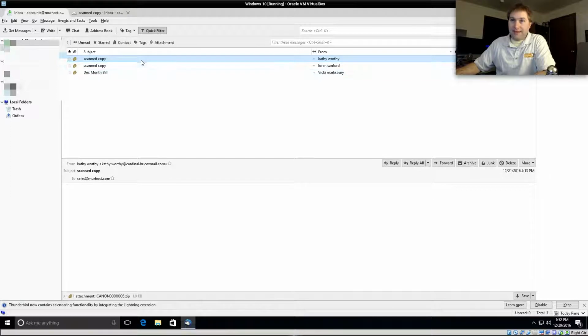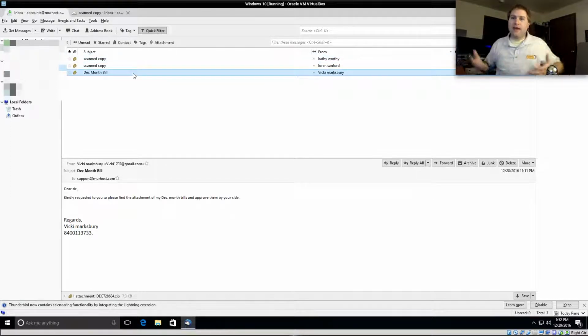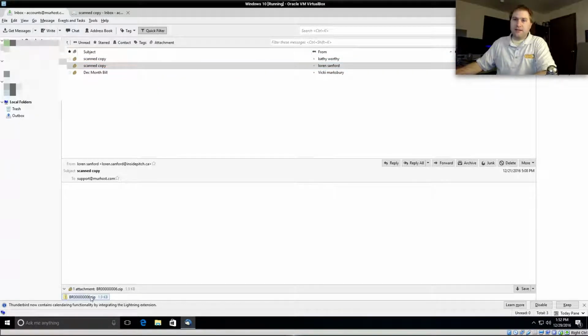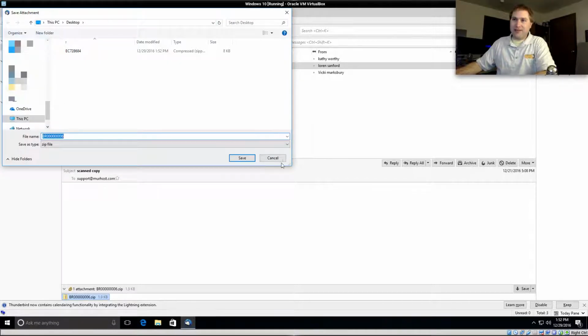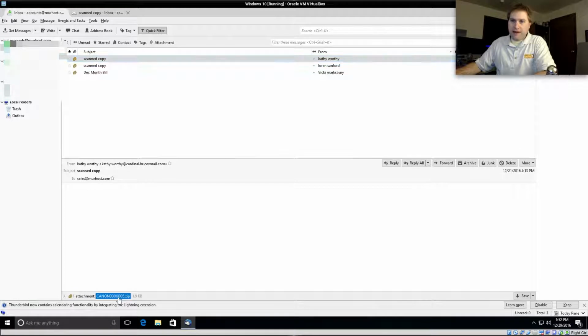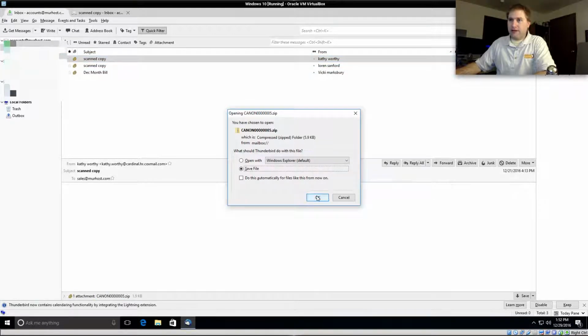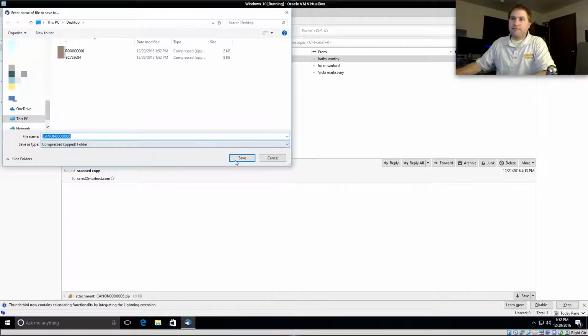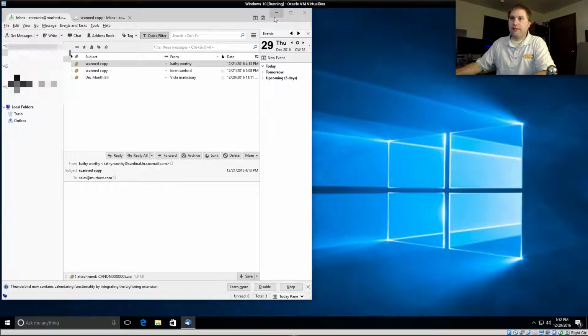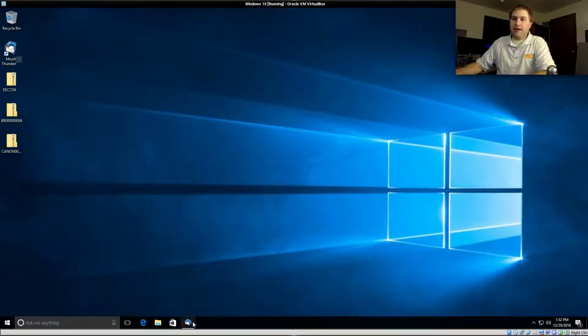These ones don't even give me any text. I mean, this one at least said, "Hey, this is a bill. Check it out." This here is just a blank email with an attachment. Of course, we're going to save the attachment, and then we're going to open it, see what's in this bad boy. By the way, if I encounter dirty pictures or something, we're going to edit those out of the video, obviously. All right, there we are.